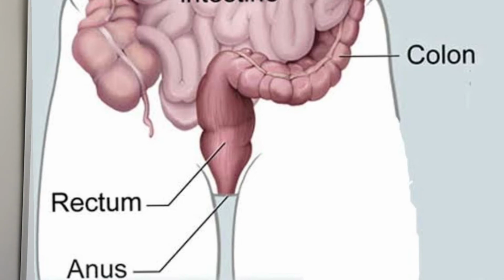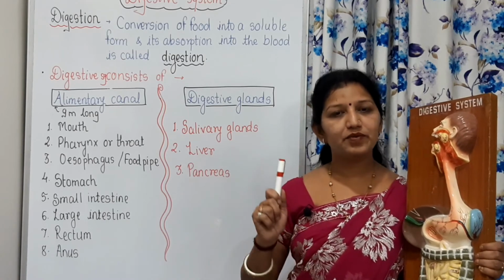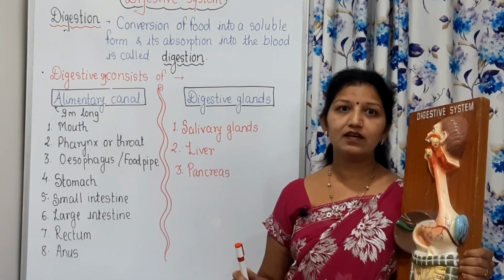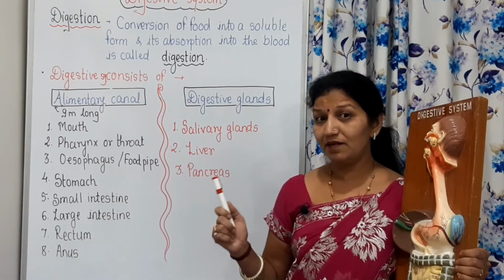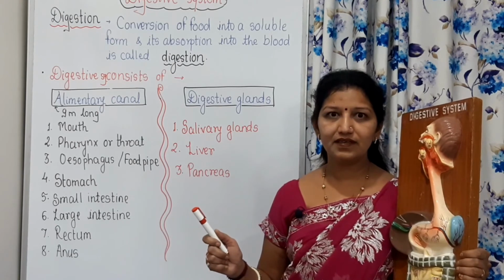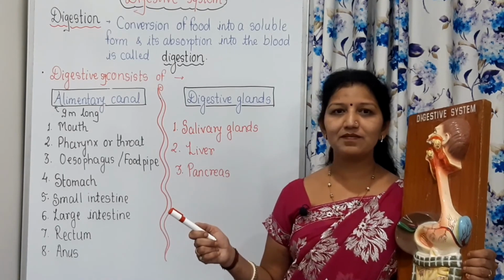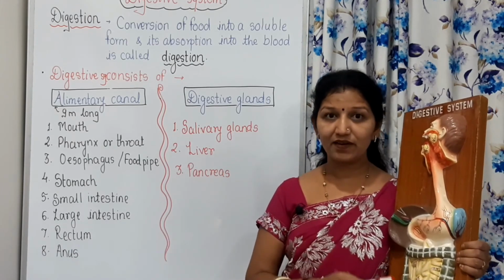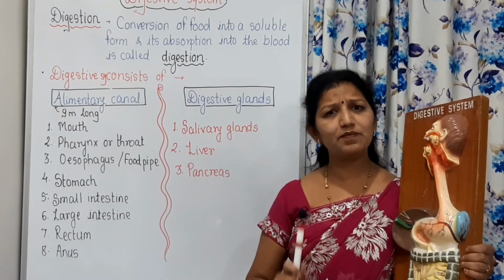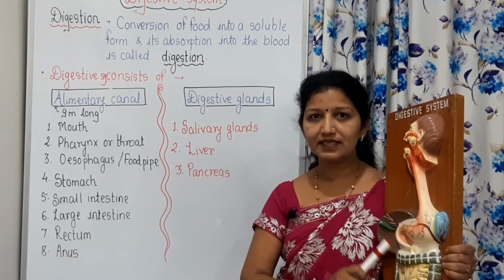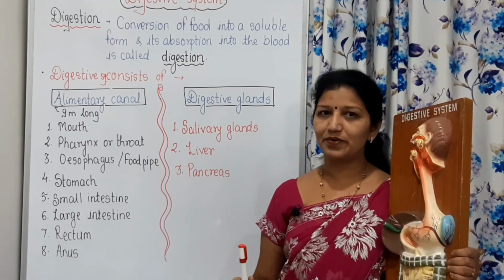That is the process of excretion. It is also very important in our body. Remember, if there is no excretion, what will happen? After some time, the person will die because of lack of excretion. That's why every process has its own importance. Like digestion, excretion is also important.